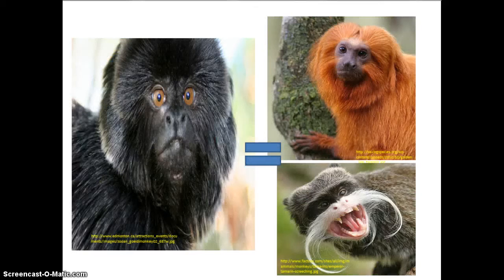In favor of the callitrichid grouping, primatologists point to three main reasons. First is that the Calamico has a similar dental morphology to the callitrichids for harvesting exudates. Second is that the Calamico has similar body size, shape, and resting metabolic rate to callitrichids. And lastly is that the Calamicos occupy similar ecological niches to marmosets and tamarins.